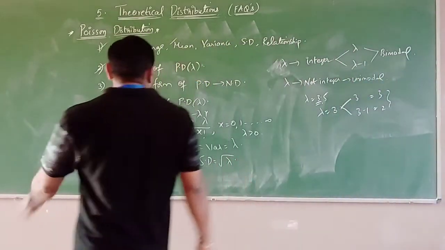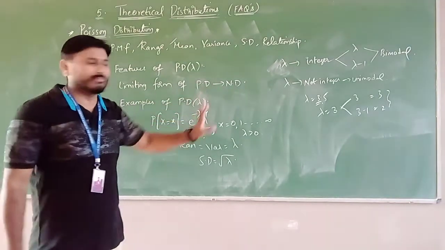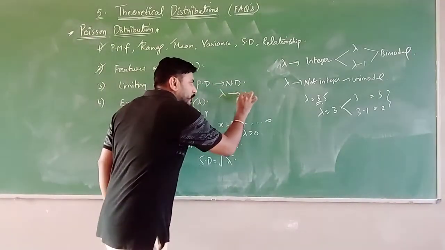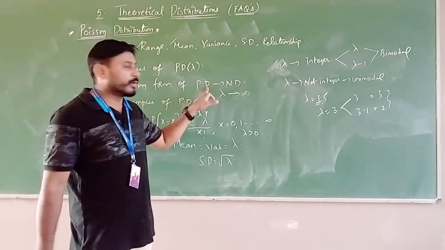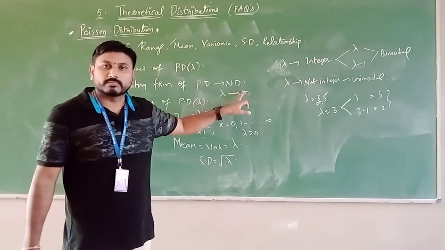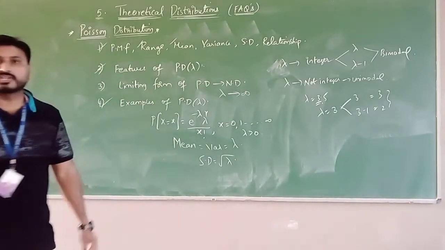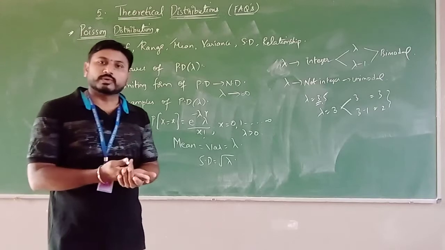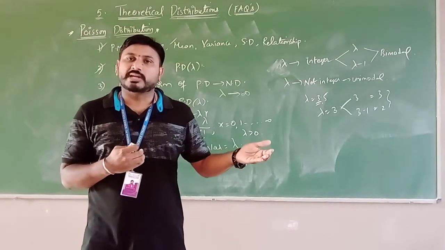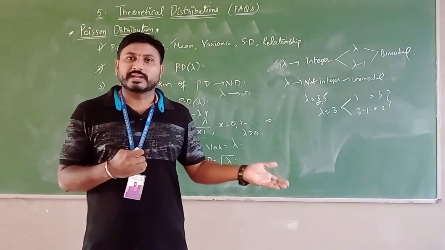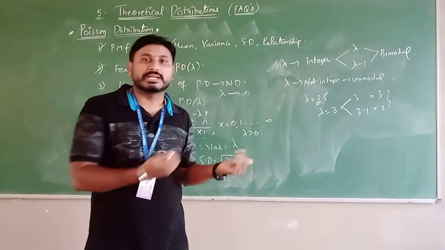Right? Next, the limiting form of the Poisson distribution to the normal distribution. Only one condition: lambda tends to infinity. If lambda is large, then the Poisson distribution tends to the normal distribution. Clear? Coming to the examples of Poisson distribution: the number of telephone calls per minute in a day. Well in advance it can't be fixed how many telephone calls will be received, but at the end of the day, we can easily identify how many were received.